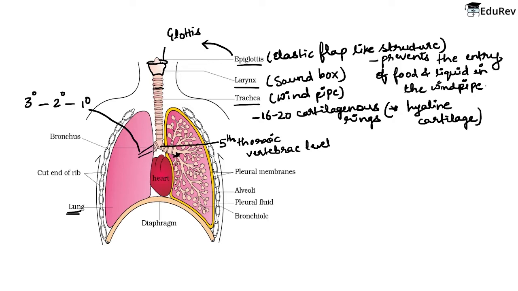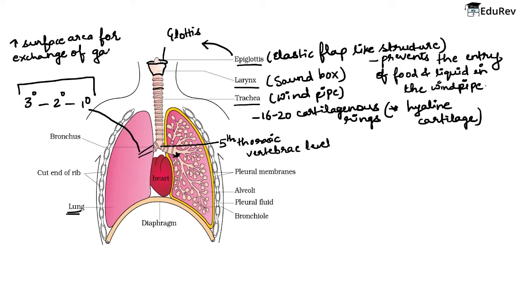Now why does this happen? अब ये होता क्यों है? It is because to increase the surface area for exchange of gases। It increases the surface area for exchange of gases। Why?